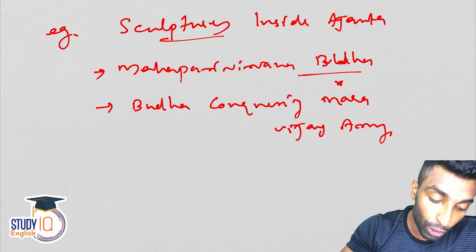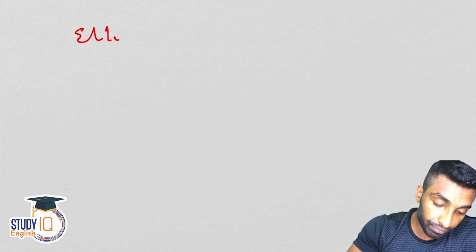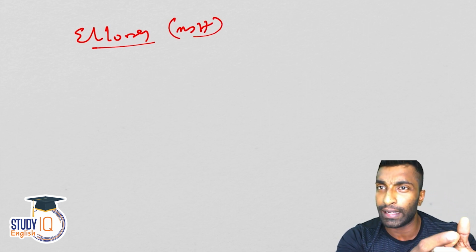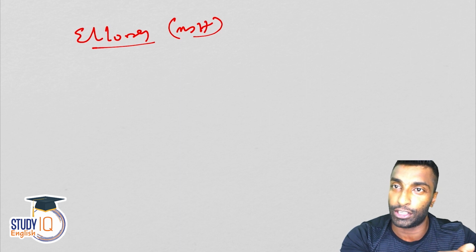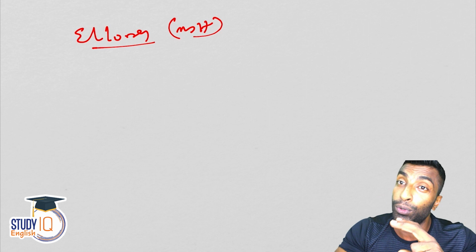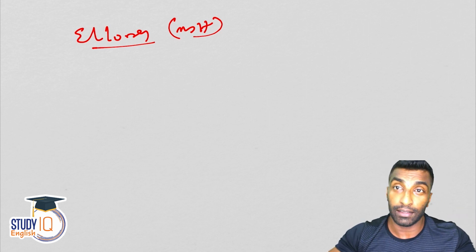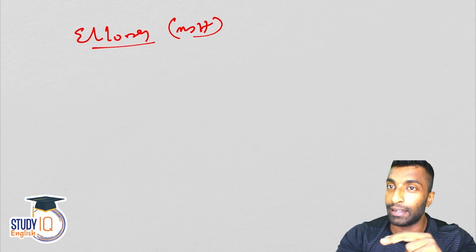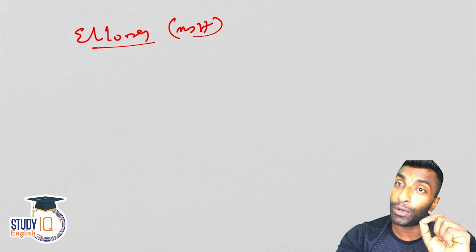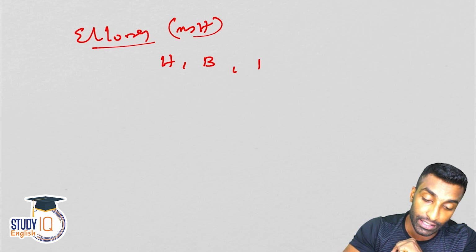So let's go with Ellora. Where is it? In Maharashtra, Aurangabad. Even Ajanta is in the same place, Maharashtra, Aurangabad; I think I forgot to mention it. Here you will see caves related to 3 religions. Ajanta, I've told you, is related to Buddhism, with 29 caves divided into Chaityas and Viharas. Here it is related to 3 religions: Hinduism, Buddhism, and Jainism.